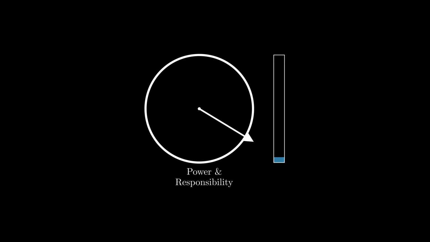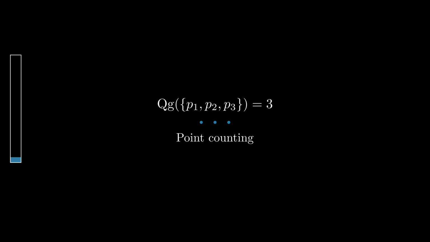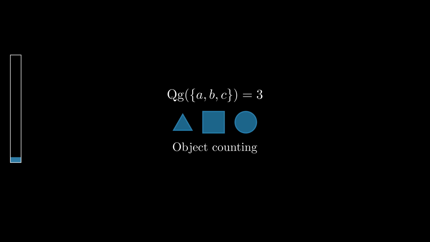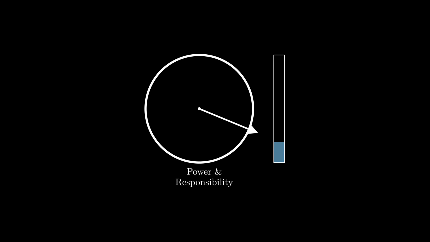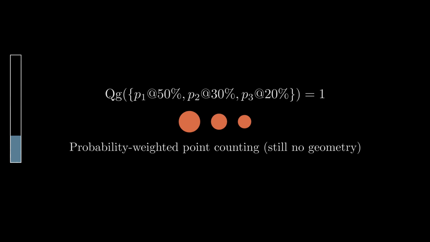The simplest case is that we simply count points on a lattice. However, since Quantigrade is a hyperfinite counting measure, we can also count objects. Let's get a little more specific. We can also count points, but weigh them by probability. And there will actually be an application for this later in this video.